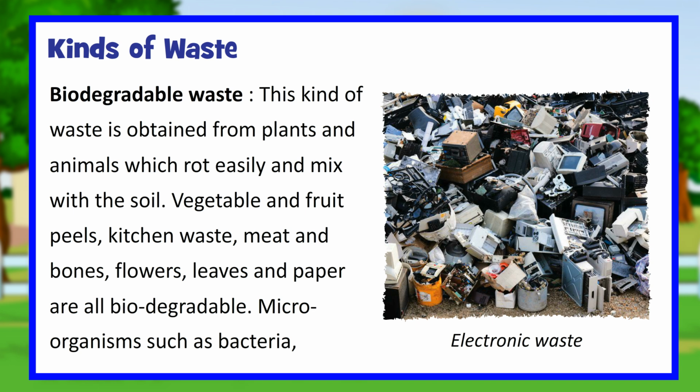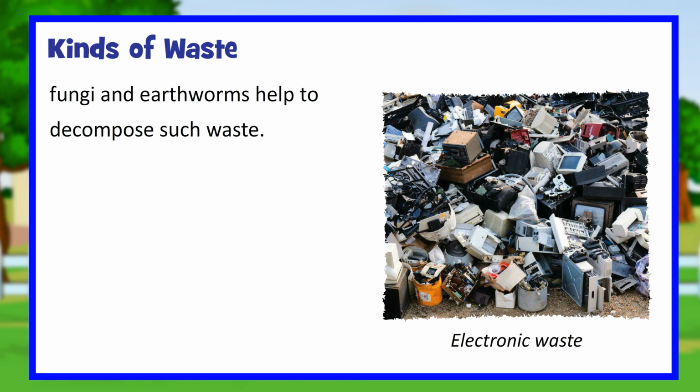Biodegradable waste. This kind of waste is obtained from plants and animals, which rot easily and mix with the soil. Vegetable and fruit peels, kitchen waste, meat and bones, flowers, leaves and paper are all biodegradable. Microorganisms such as bacteria, fungi and earthworms help to decompose such waste.